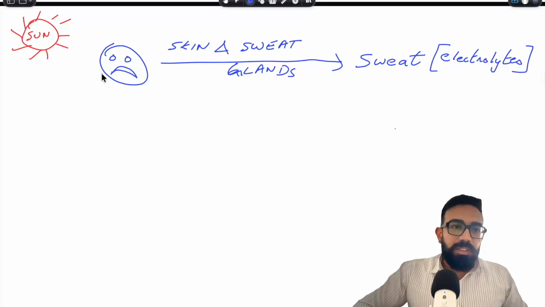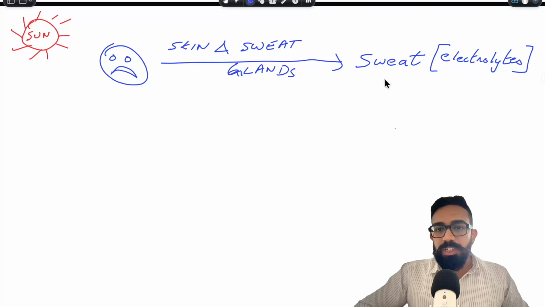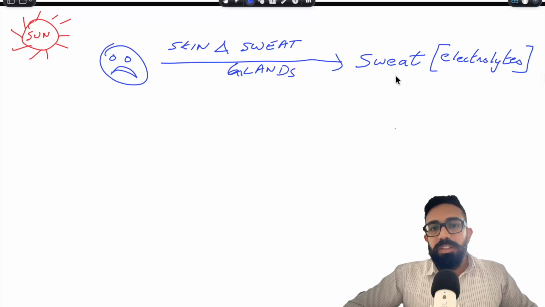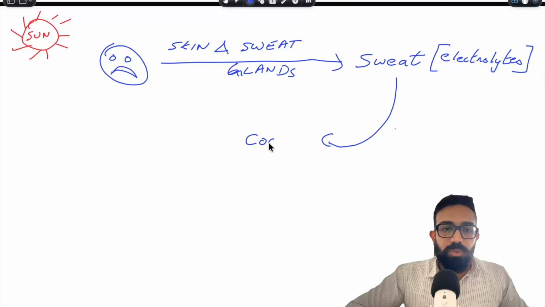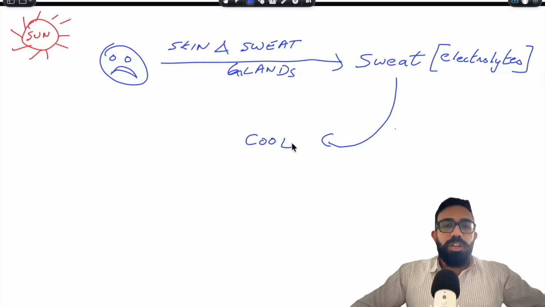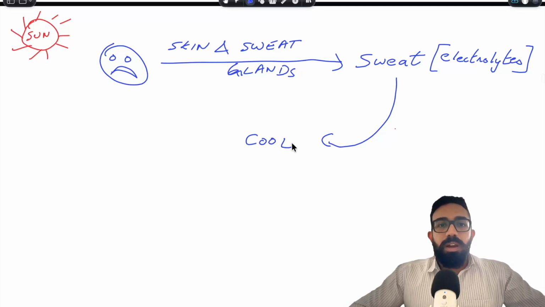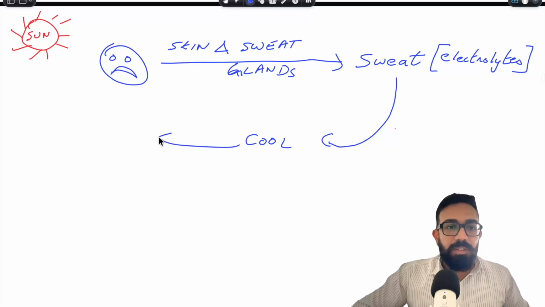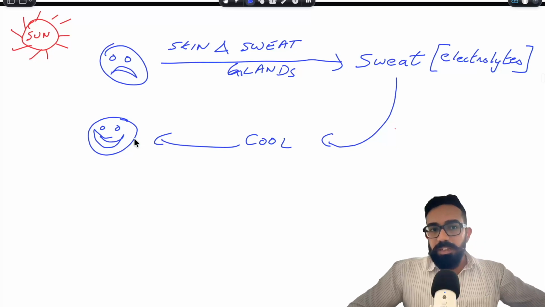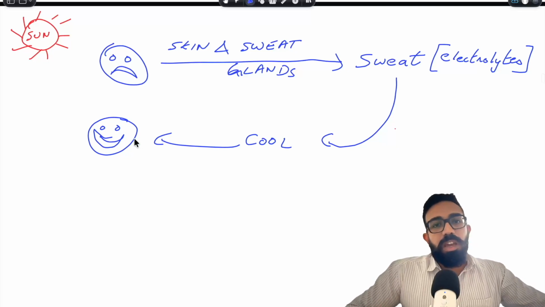So this person is exposed to heat, he starts sweating. Now when he starts sweating, the sweat is supposed to cool the body. If the body cools down to an appropriate level by sweating, this person is said to be in homeostasis. Now this person is a happy person, because he has fought off the heat by sweating.